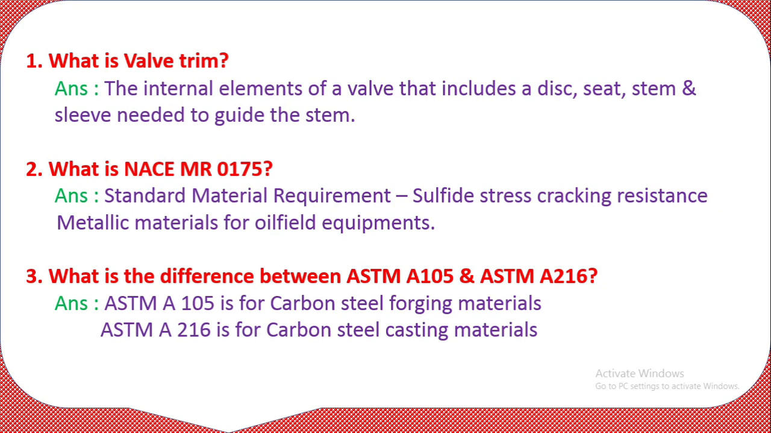Question number 3. What is the difference between ASTM A105 and ASTM A216? ASTM A105 is for carbon steel forging material and ASTM A216 is for carbon steel casting material. So one is forging material, another is casting material. Basically we use these two materials in pipeline and piping.